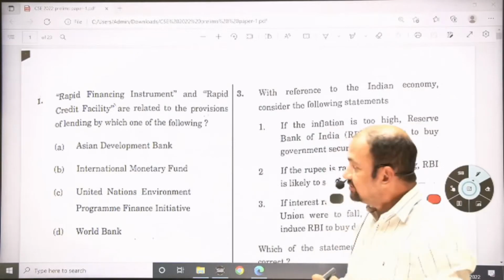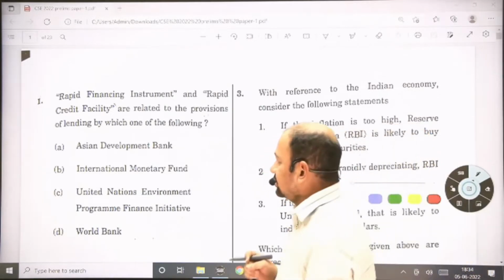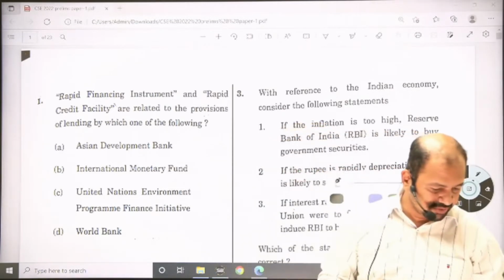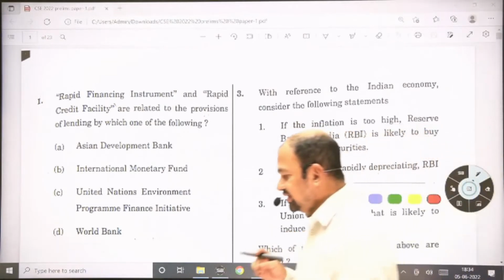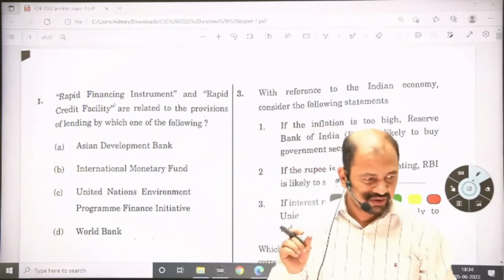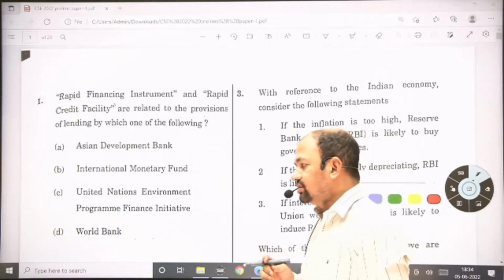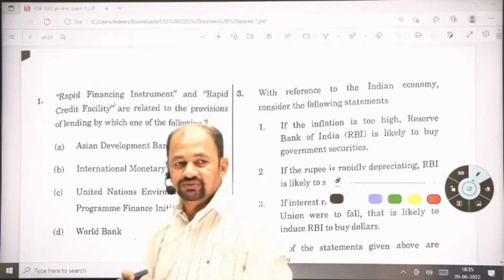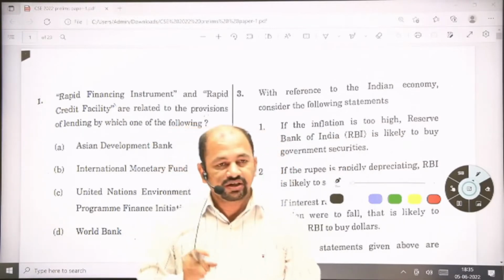So first we'll begin with the economy section, which is the most important and most heavily weighted section this year. Near about 20 to 22 questions were asked by UPSC on this section, and you can see conventional questions, conceptual questions, and questions totally focused on current affairs.